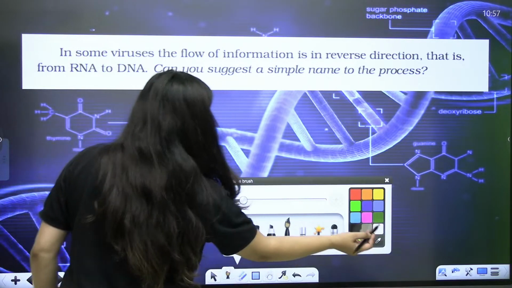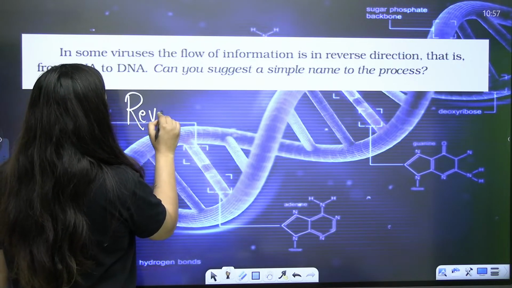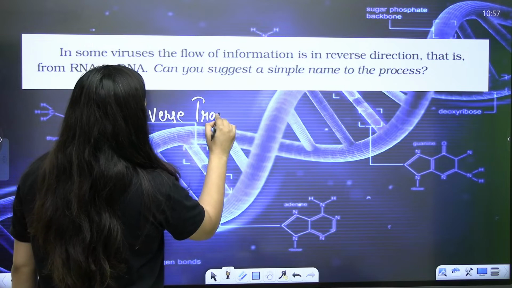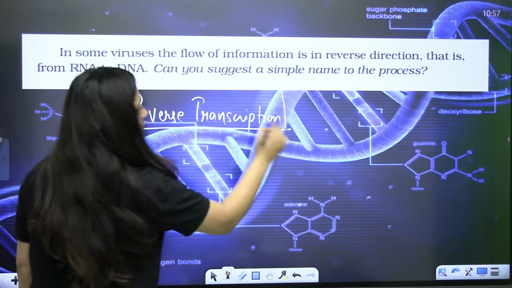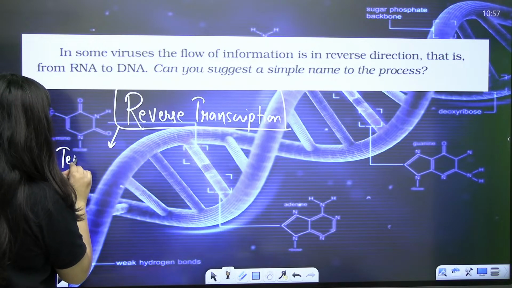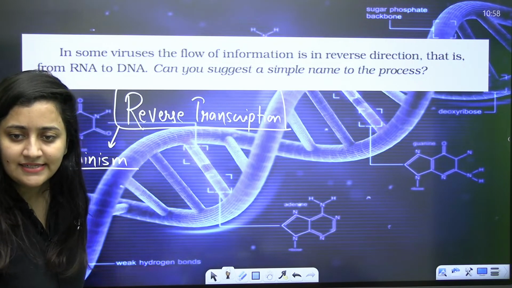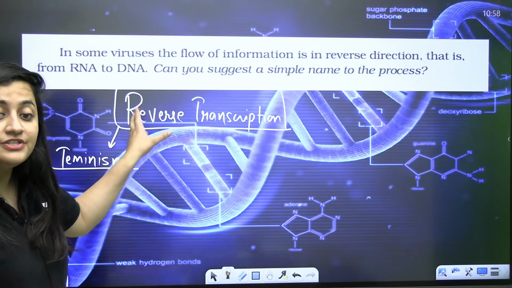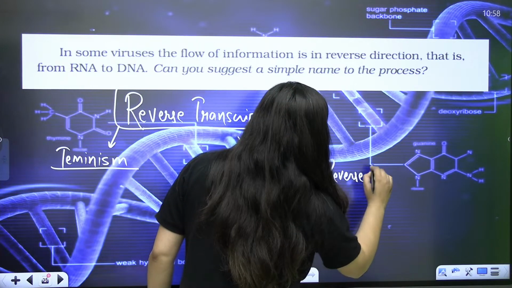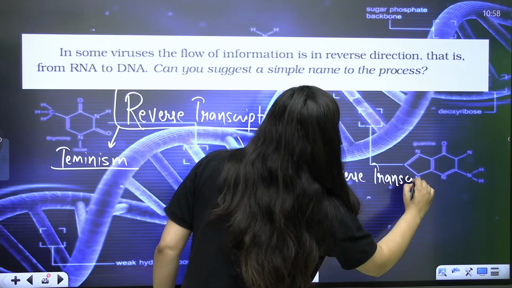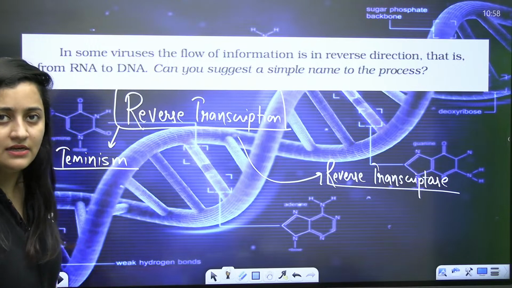Do you know that? In some viruses, the flow of information is in reverse direction. That is actually the reverse transcription. And we also call it Teminism. What is it? Teminism, reverse transcription. How is it possible? It is possible with the help of the enzyme reverse transcriptase. Okay, reverse transcriptase. Clear?